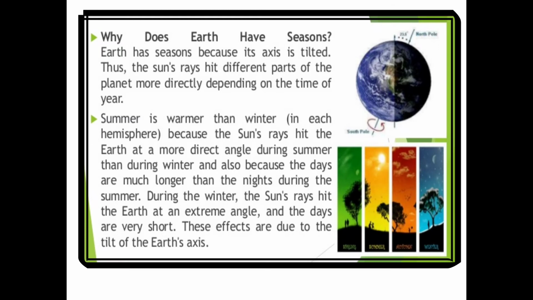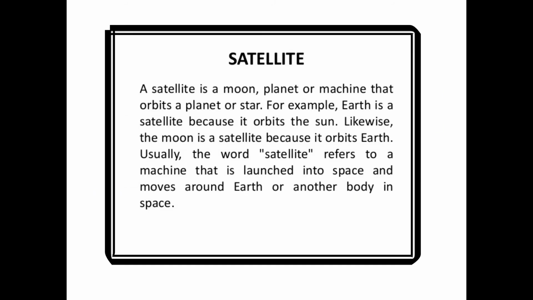And we have a very favorable, very conducive atmosphere. The Earth is surrounded by a layer of gases. This layer of gases is called its atmosphere. Animals need oxygen to breathe. This gas is found in the Earth's atmosphere. Plants need carbon dioxide to make food. This gas is also present in our atmosphere. Apart from these, the Earth's atmosphere has a gas called ozone. This protects plants and animals from certain harmful rays of the sun. So the combination of the factors mentioned above makes life possible on the earth.